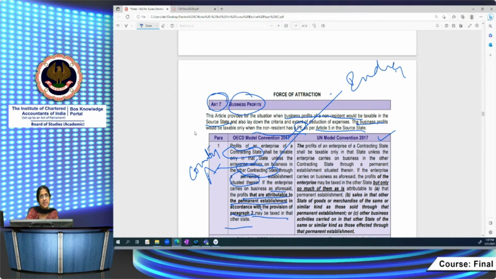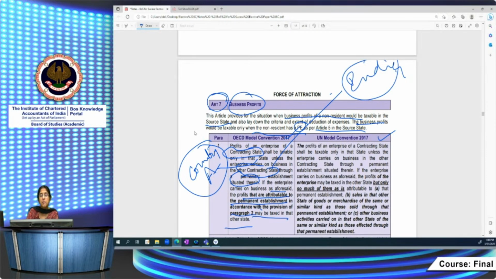Now, what is the resident state in this case? The enterprise of a contracting state. That is, country A is the place of residence. India is the source country. So, in the source country, to what extent is there a restriction? To the extent to which the profits can be attributable to the PE in India, to the branch in India. Suppose the country A company has a branch in New Delhi, to the extent of the profits attributable to the permanent establishment will be taxable in India.